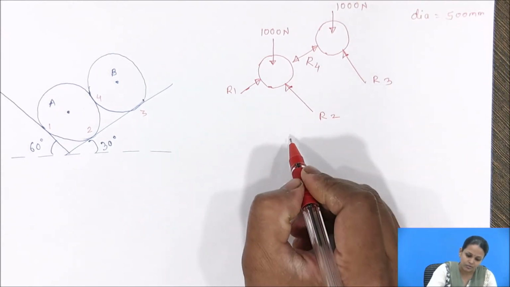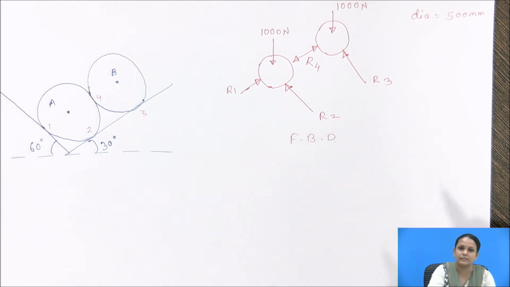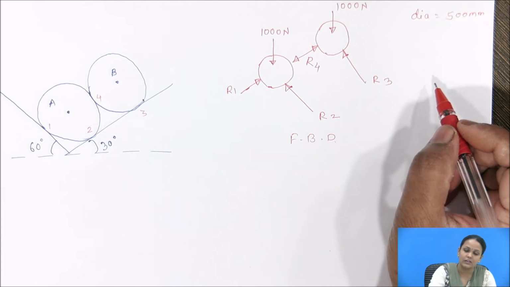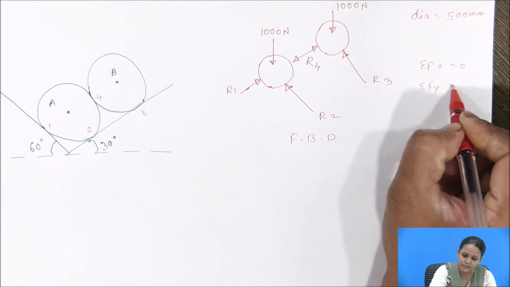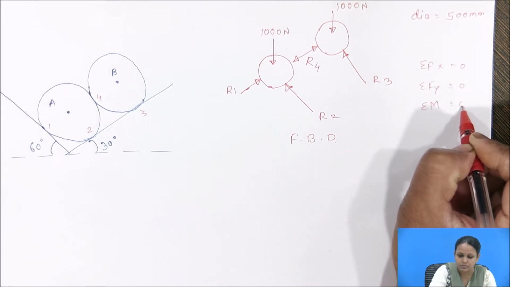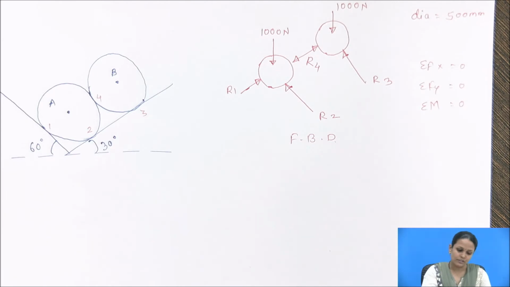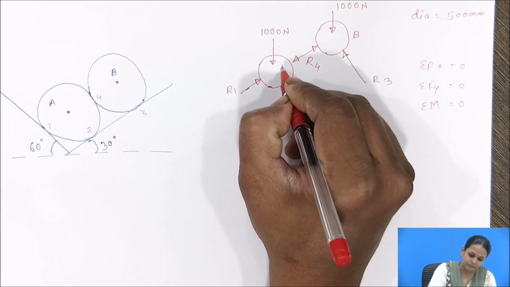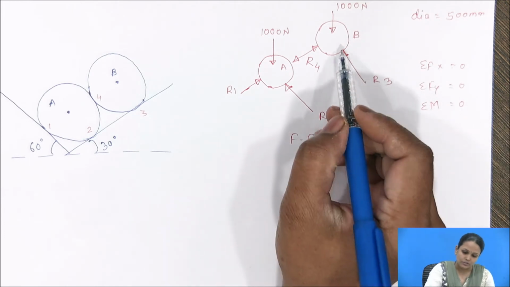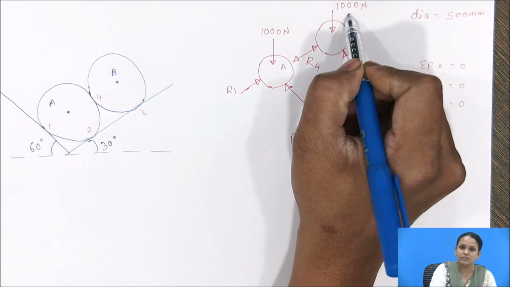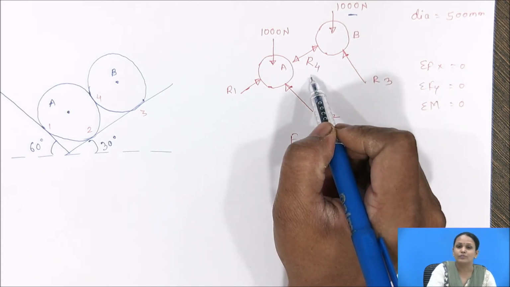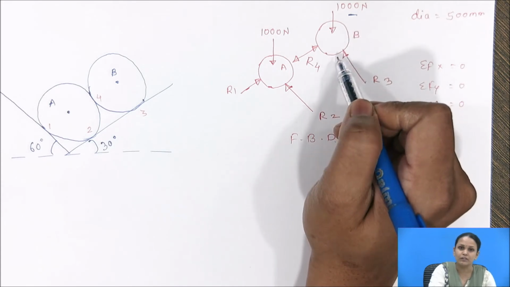Okay, so this is called the free body diagram. We have to find out these reactions. As we know, we have only three equilibrium conditions: summation Fx equal to 0, summation Fy equal to 0, and sum of moments equal to 0. First I will consider sphere B. Sphere B has only three forces: reaction R3, the weight W and the reaction R4. So we can apply Lami's theorem for sphere B.